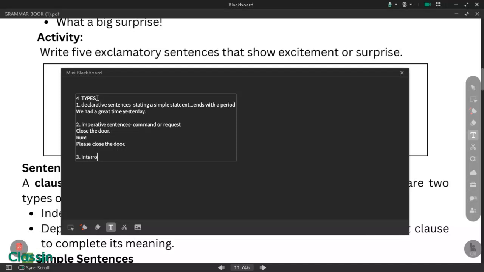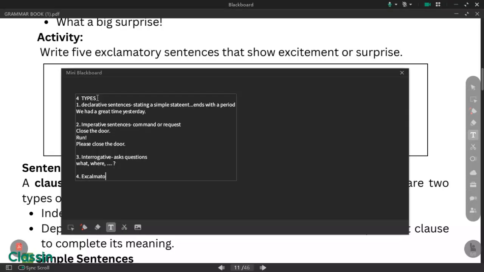Next, we also have interrogative. So interrogative sentences are sentences that ask questions. They might start with what, where, how, why, who, when, right? And so on. And it ends with a question mark. Next, we have the exclamatory sentence.